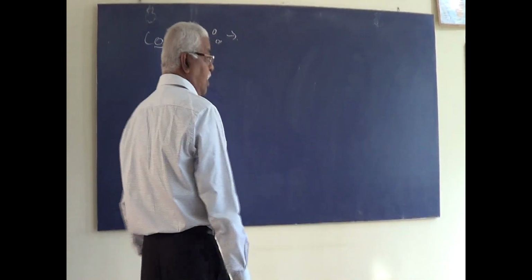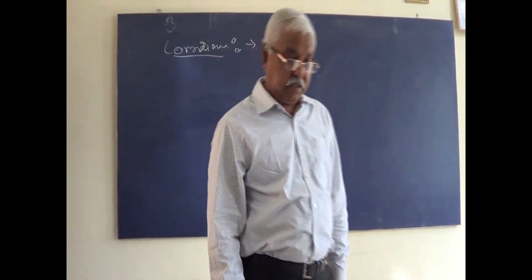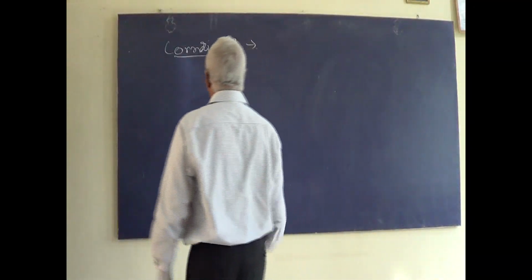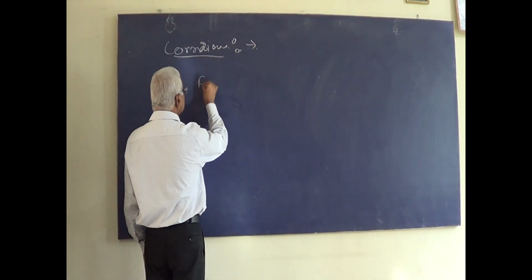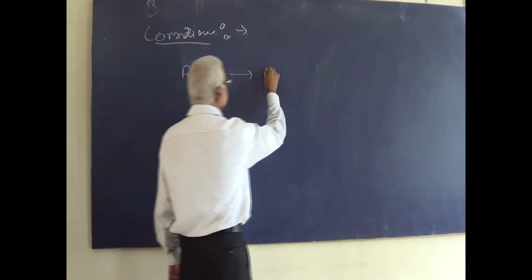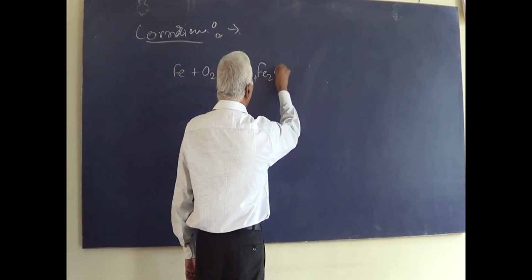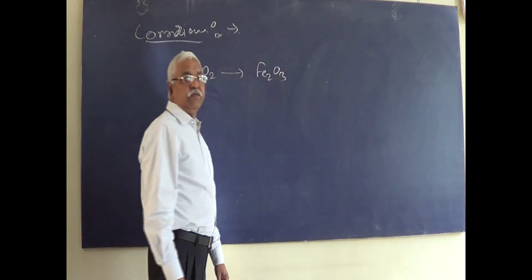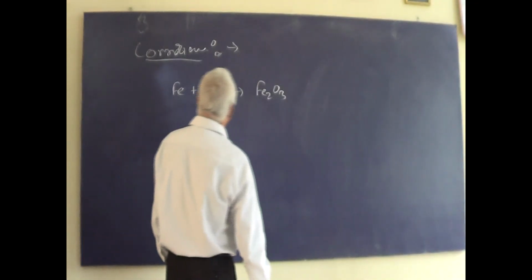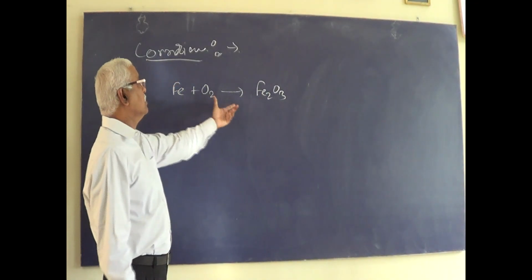Now, what actually happens? Let us write the chemical reactions. Children, see, iron upon reaction with oxygen gives Fe2O3, ferric oxide. You are getting iron oxide upon oxidation.